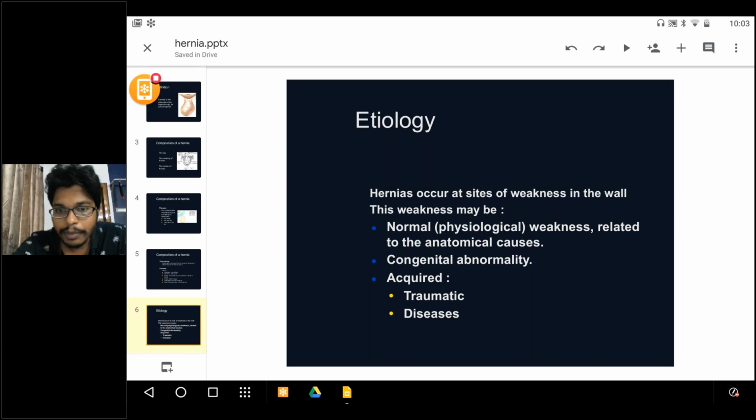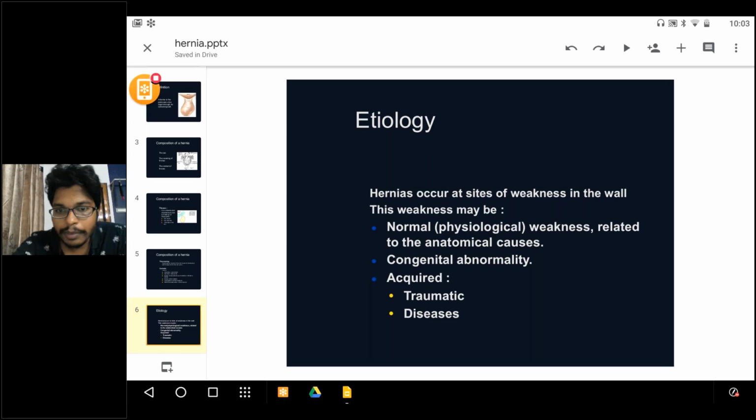Some bodybuilders, and also coolies, those who lift heavy weights, will present with hernias because of increased abdominal wall pressure. Then the hernia will occur where the weakness of the abdominal wall is present. Bodybuilders, coolies, and those who are having persistent cough. Persistent cough is also one of the risk factors for hernia.